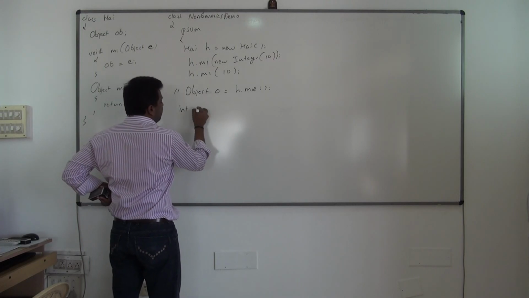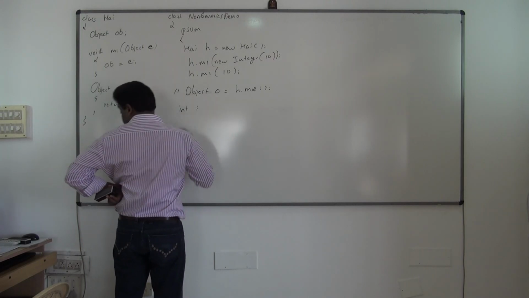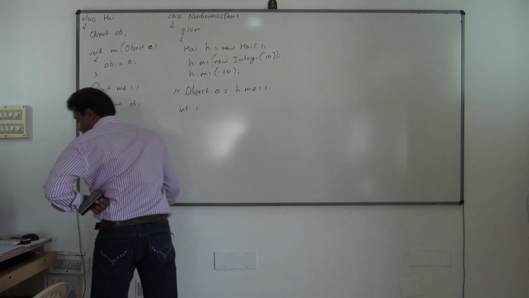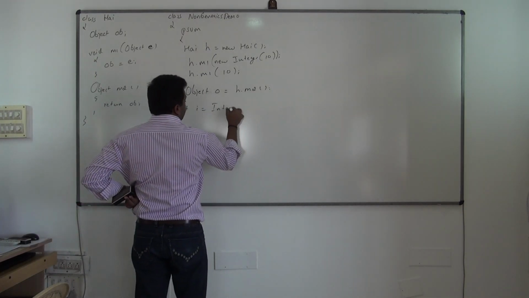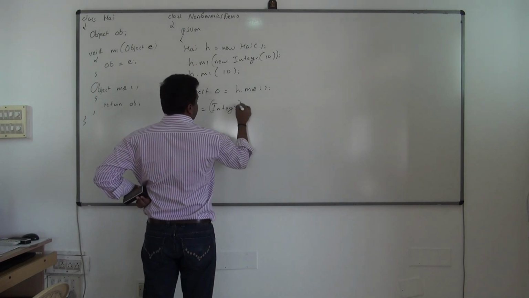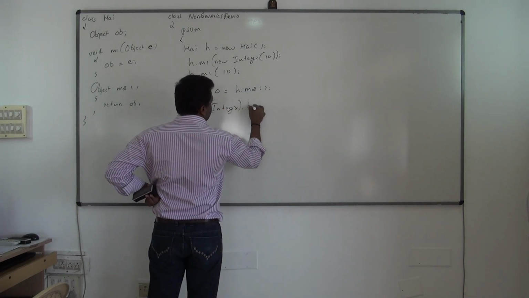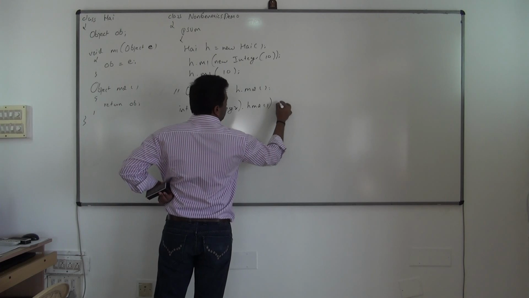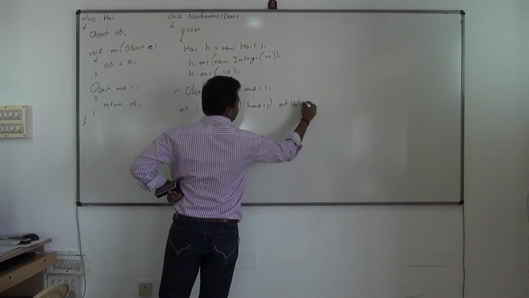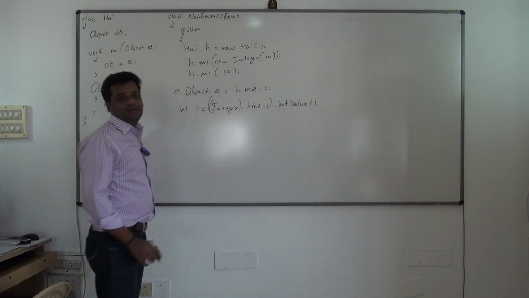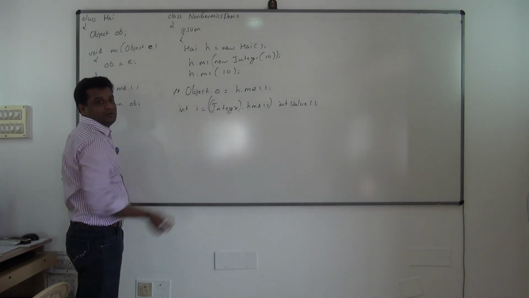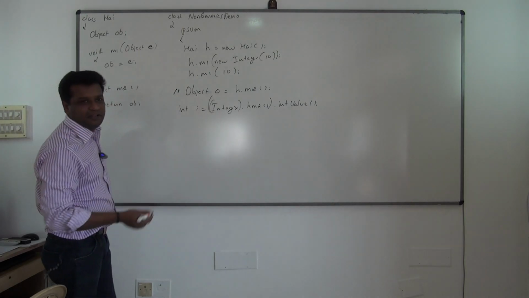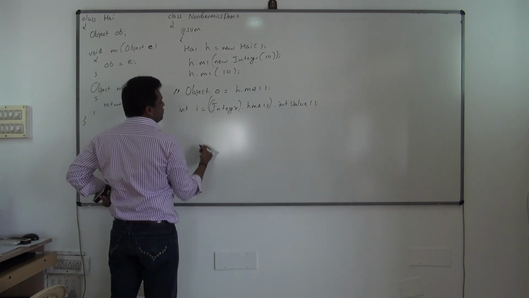If I want to work with the primitive style, I'll write int i is equal to, what will I write? Integer, do the typecasting, h.m2, then intValue. So I have to call the method. Yes or no? Yes. Instead of writing it in 2-3 lines, I wrote it in a single line. Okay, so this is one way.